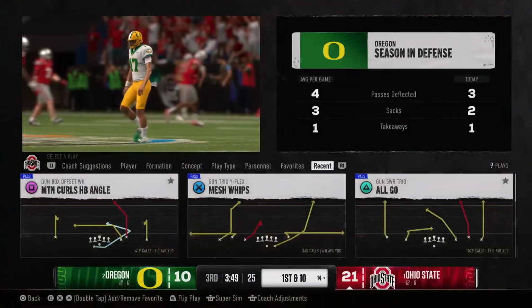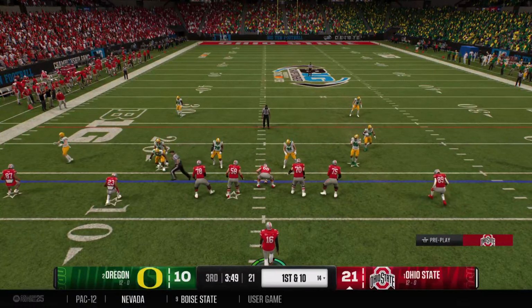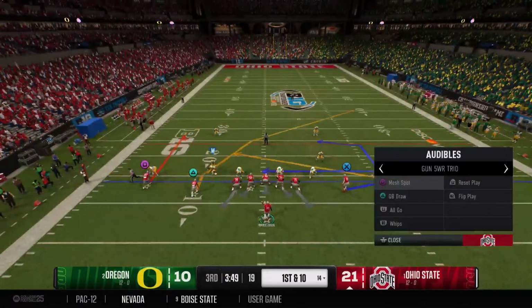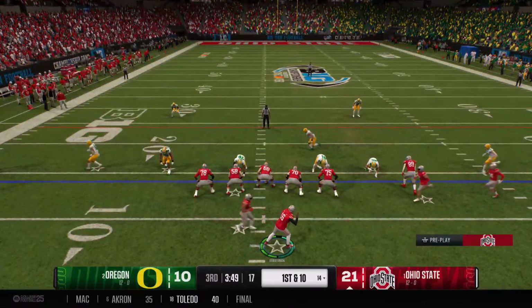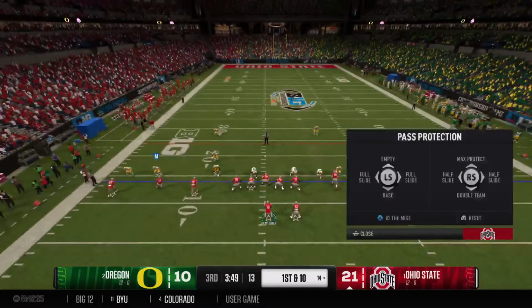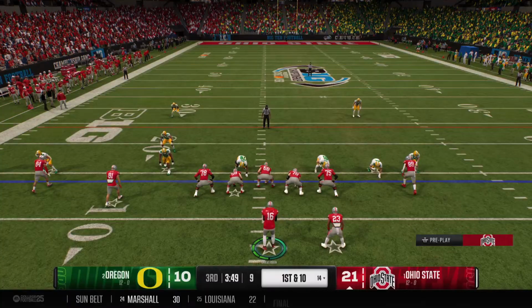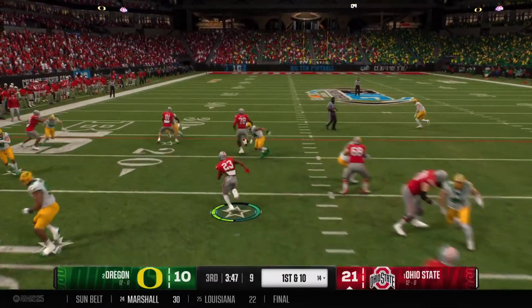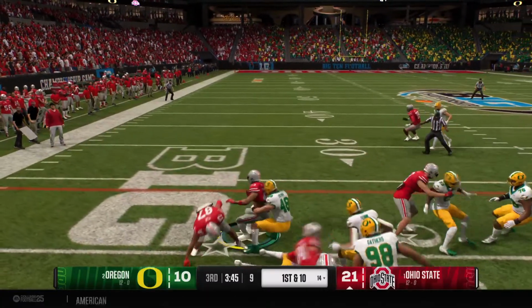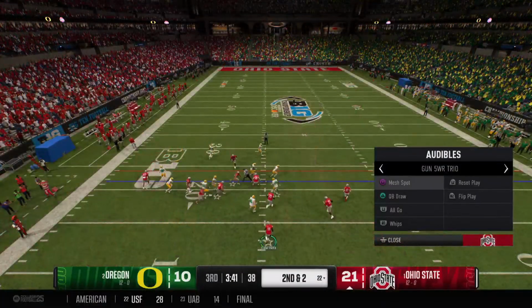That punt heading out of bounds, so there'll be no return here. Here comes the powerful Ohio State offense onto the field. They had some good things going on the last drive, but it ended suddenly with the pick. Let's see what they can do here. From the shotgun, it's a handoff. He moves the ball across the 20 to the 22.